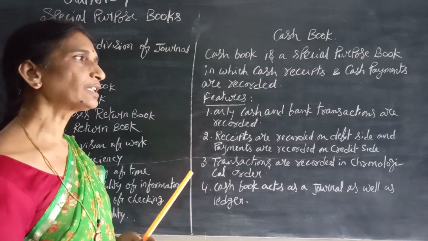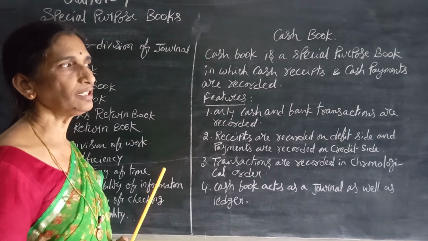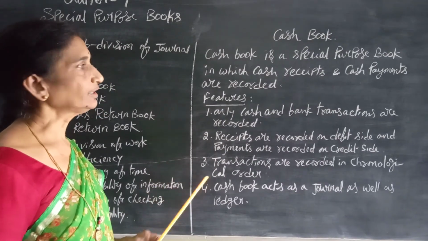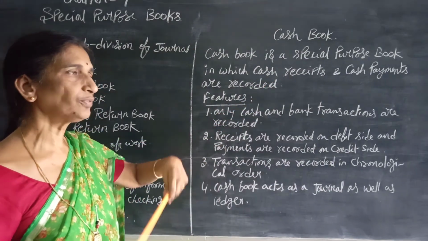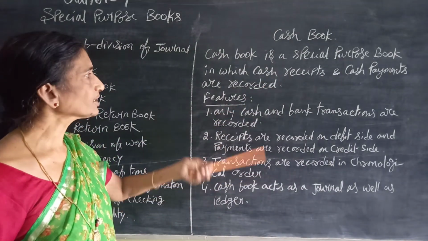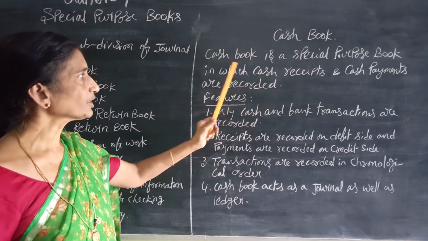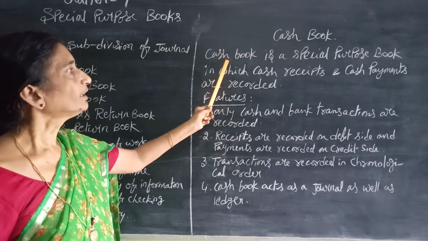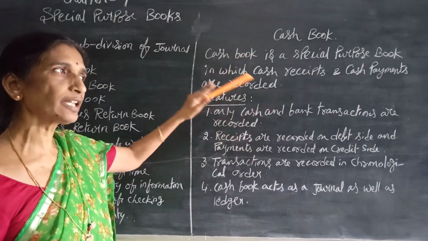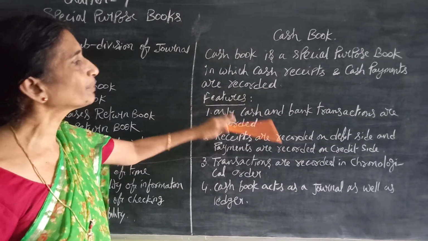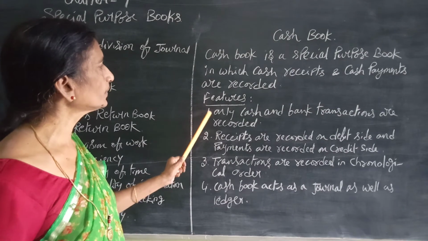If the businessman receives cash against sales or any other receipt is received from the customer, those are recorded. And cash payments, if he makes the payment in cash, that is also recorded. Only cash receipts and cash payments are recorded. That register is known as the cash book. It is a special purpose book because only cash transactions are recorded in it. Cash and bank transactions also, of course. So here, what are the features of the cash book?